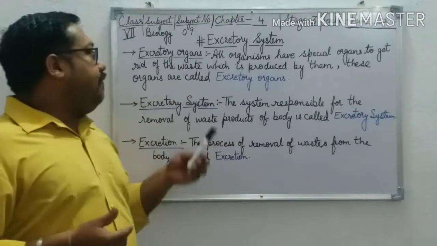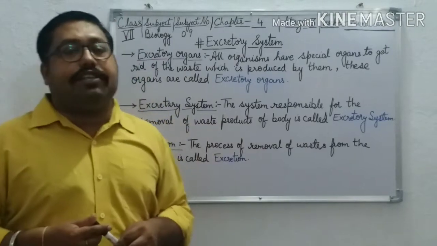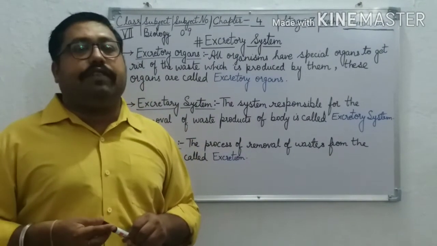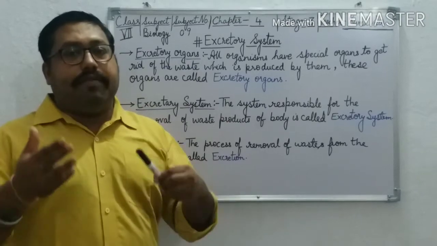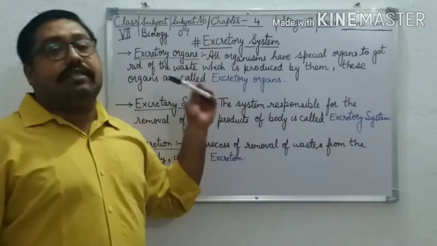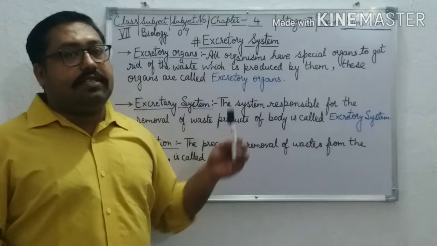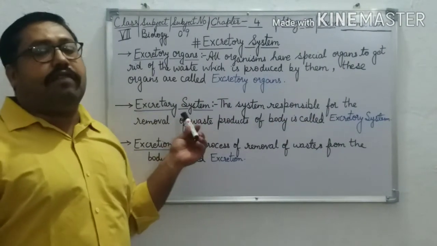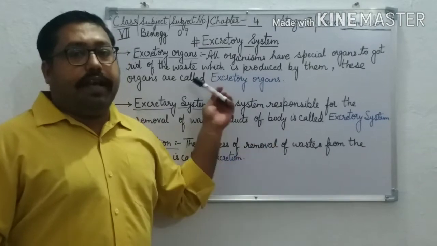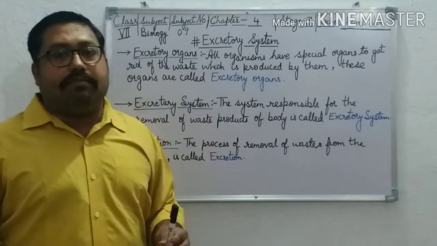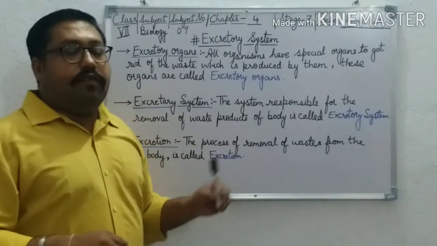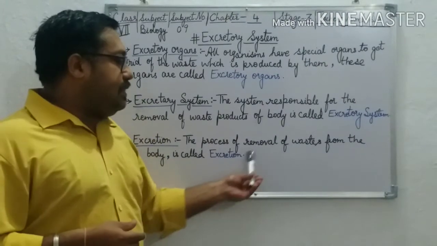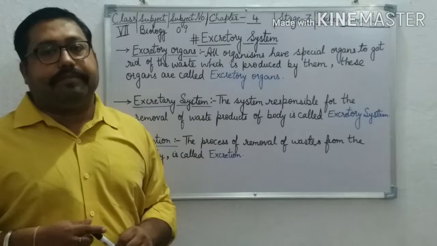Let me repeat it again for you. What are excretory organs? All organisms have special organs to get rid of the waste produced by them. These organs are called excretory organs, and the system responsible for the removal of waste from the body is called the excretory system, and the process of removal of the waste from the body is called excretion.